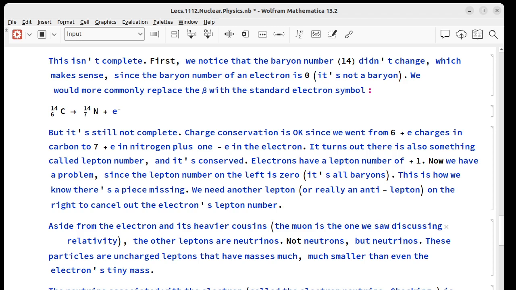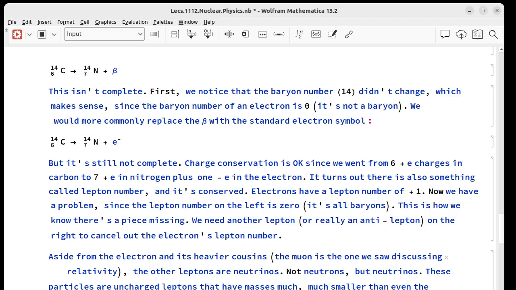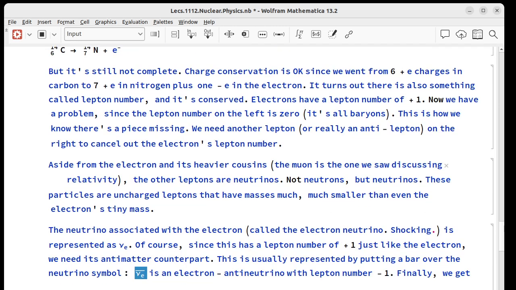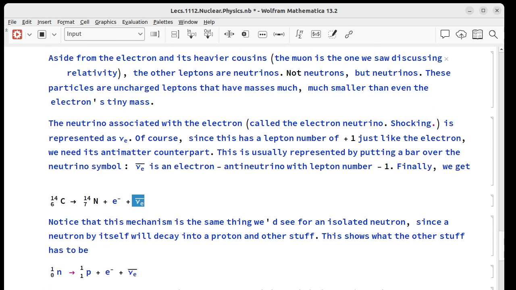Now, this has a lepton number of +1, so this wouldn't help. If we added one of those, we'd have a lepton number of 2 on this side and 0 going in. So what we really need is the antineutrino, and we indicate that by putting a bar over this. So the real decay for carbon-14 dating is we get nitrogen-14, an electron, and an electron antineutrino.